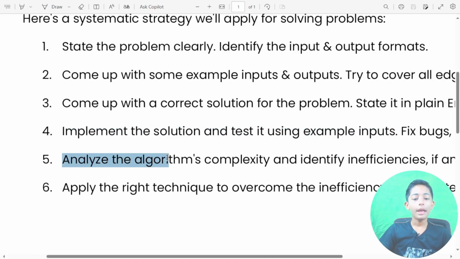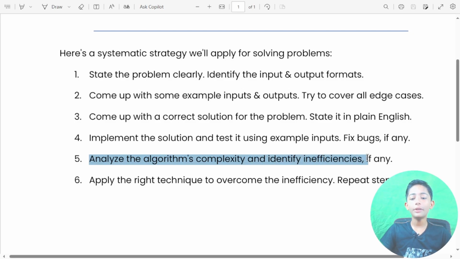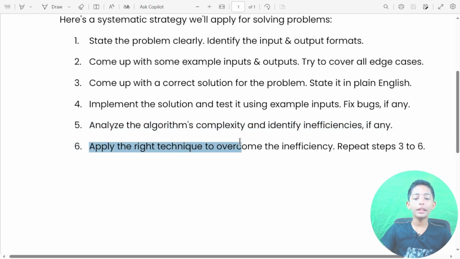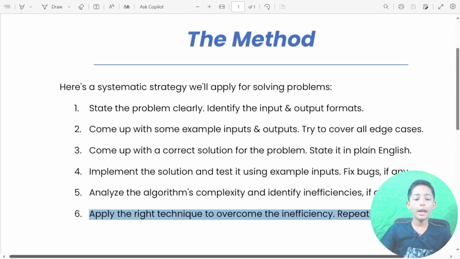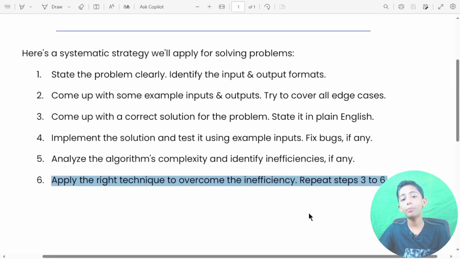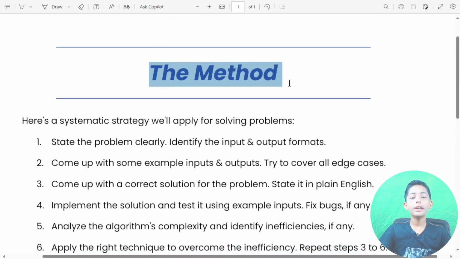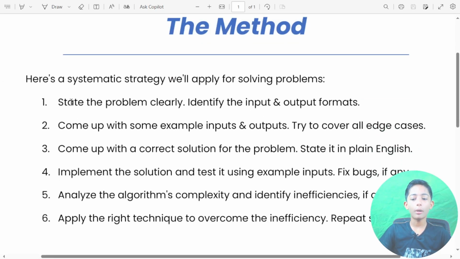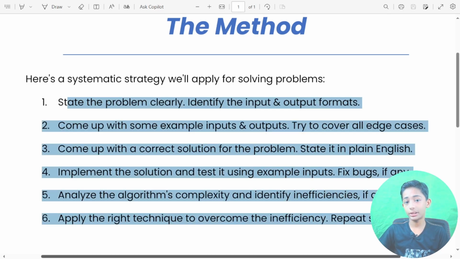Number 5, analyze the algorithm's complexity and identify inefficiencies if any. Number 6, apply the right technique to overcome the inefficiency and repeat steps 3 to 6. In today's video I gave you a method, and I hope you enjoy this class. I told you 6 steps for solving problems, and please fix the bugs, so whenever someone gives you a problem, you will solve it easily.